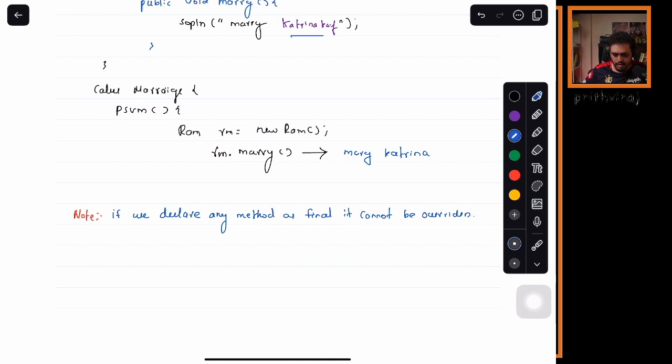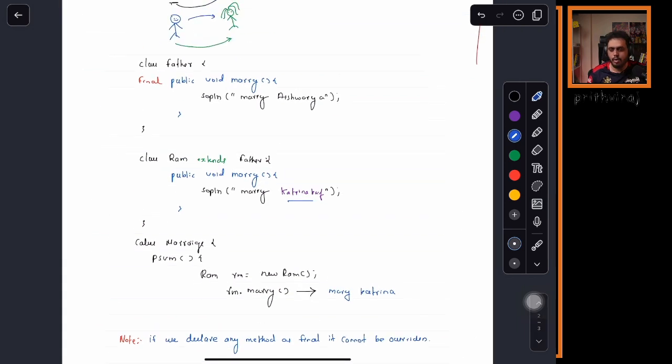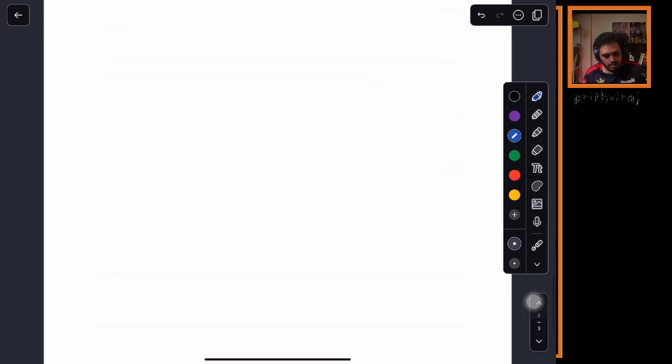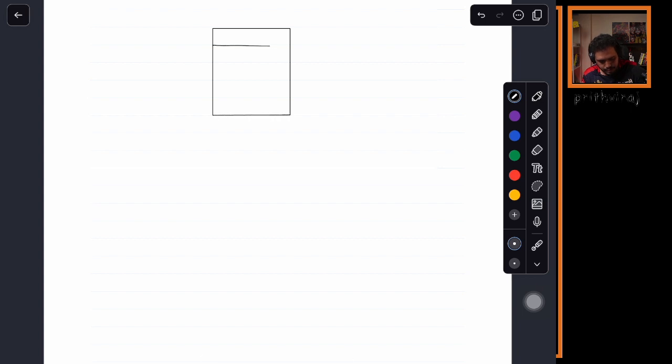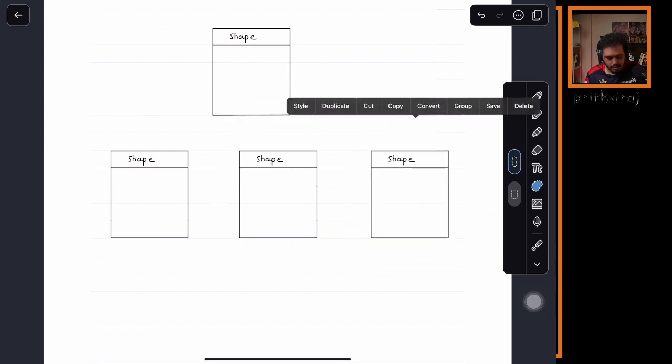No doubt? Okay. Now we will see one small example of how method overriding can help us in a real life situation. So now I will declare one class, say the class name is Shape. When I say shape, I am talking about geometrical shapes. What are the common properties for shapes?